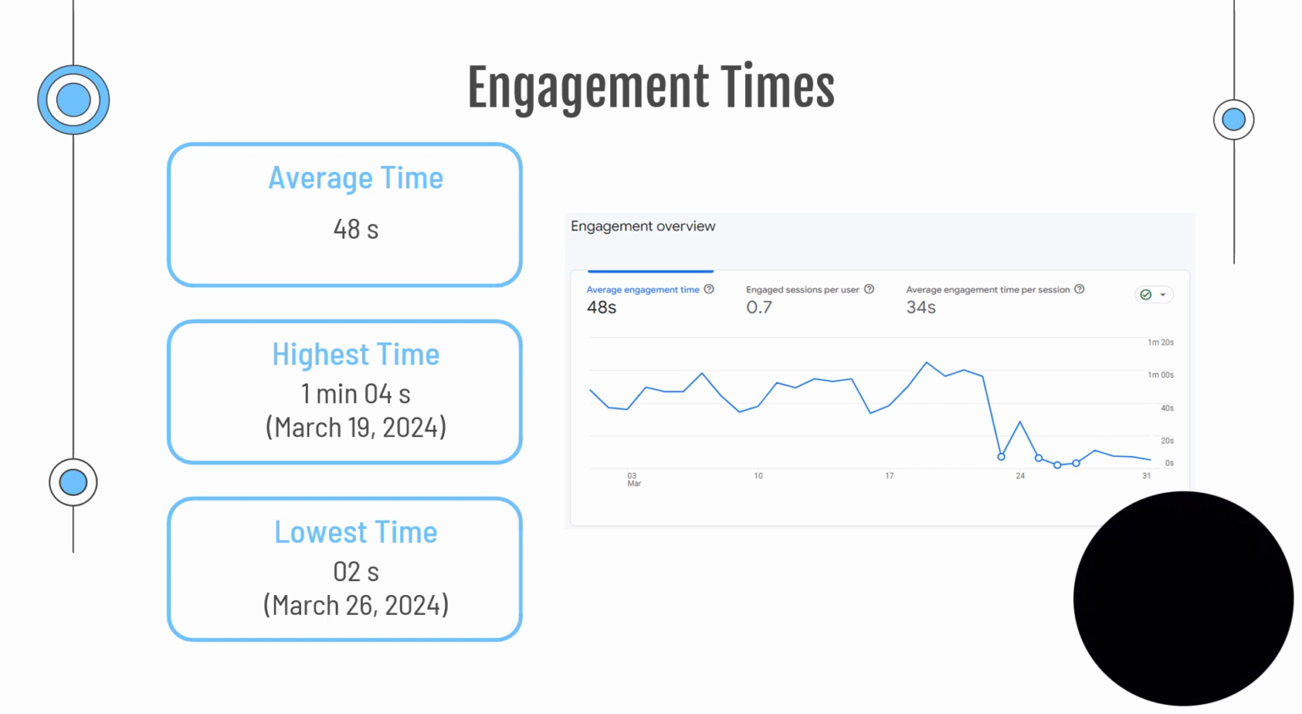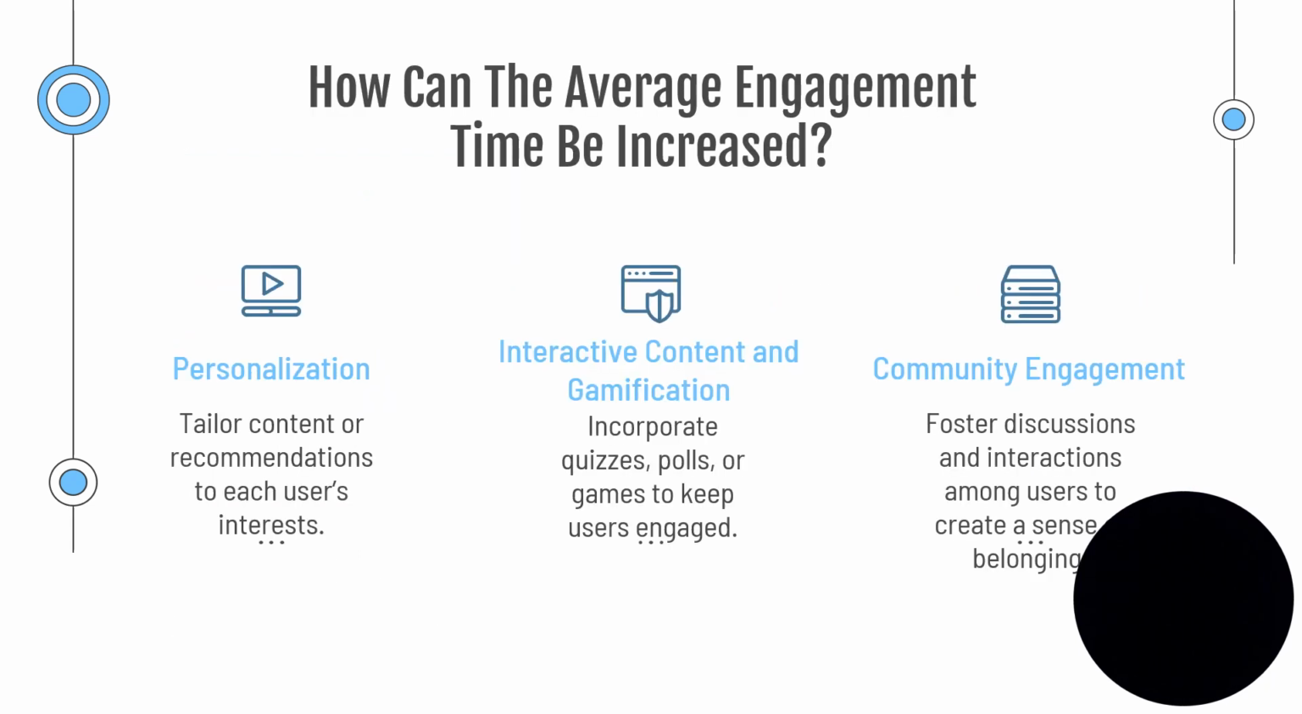So we're going to look at the engagement times of March. The average time was 48 seconds, with the highest time being on March 19th, 2024, which was a minute and 4 seconds, and the lowest time being March 26th, 2024, with 2 seconds. Now, how can the average engagement time be increased?